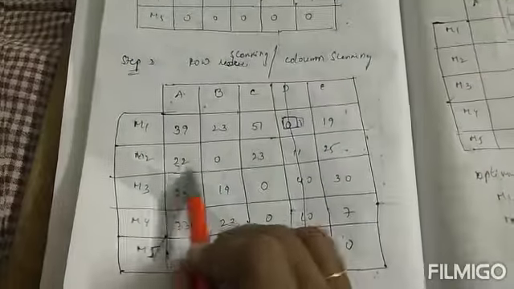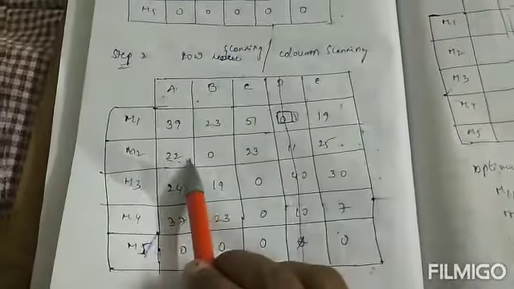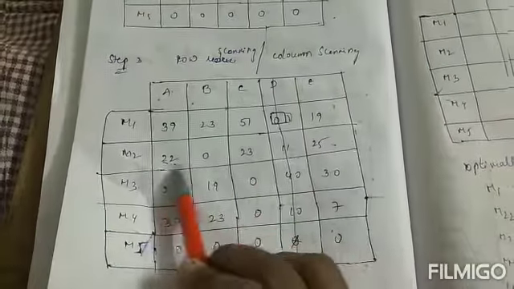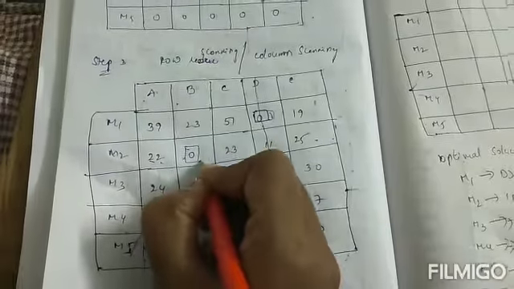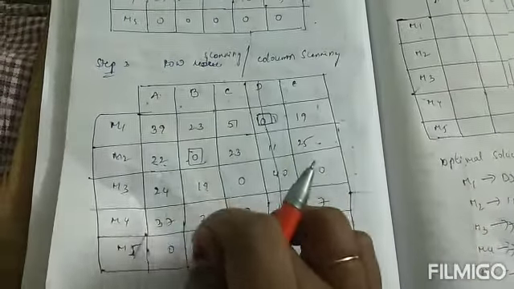Okay, next I check row-wise. We will start with the first row, which has only one zero, so the first row is completed. I will go for the second row. In this second row also I have only one zero. I will rectangle this zero and check column-wise if I have any other zero. I have one zero, so I will mark this.